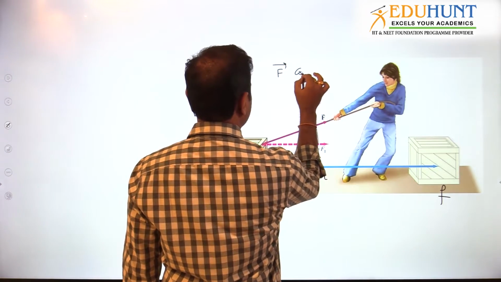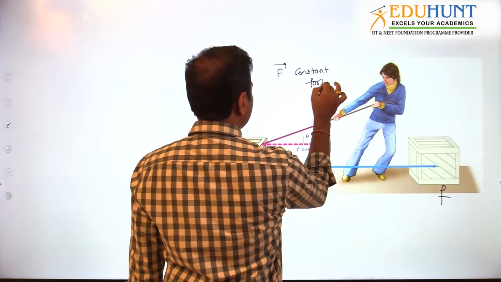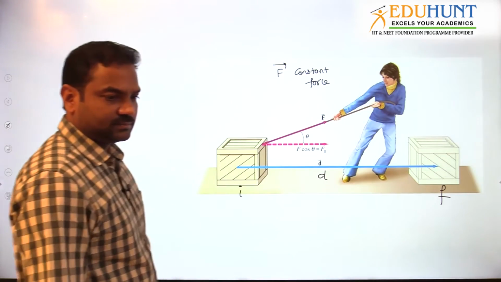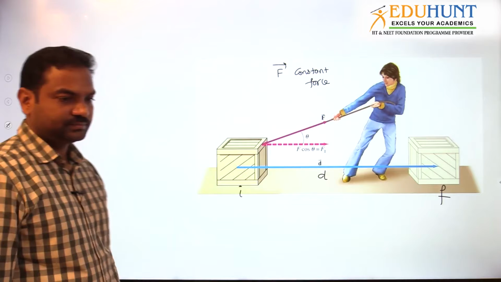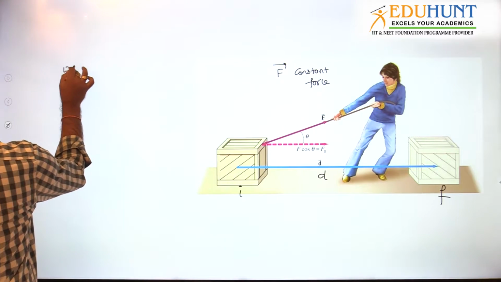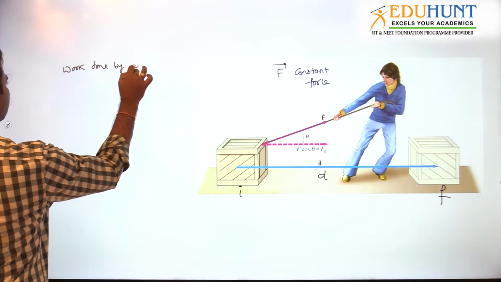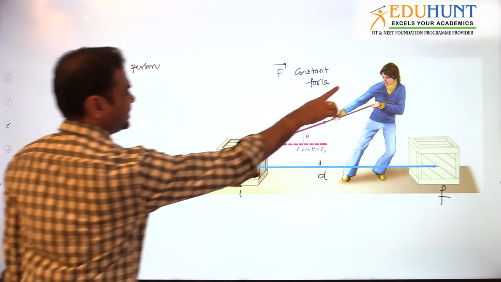Force always makes an angle theta with the horizontal, and the object is moving along a straight line. Then what is the work done by the person? Tell me. Work done by the person means work done by F.